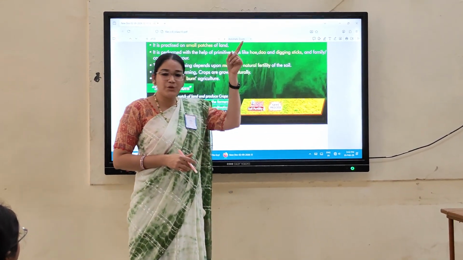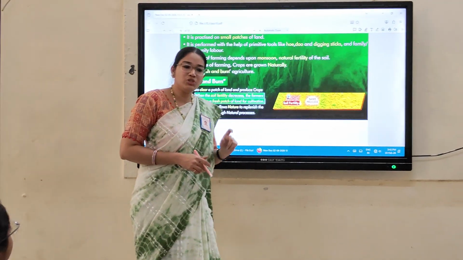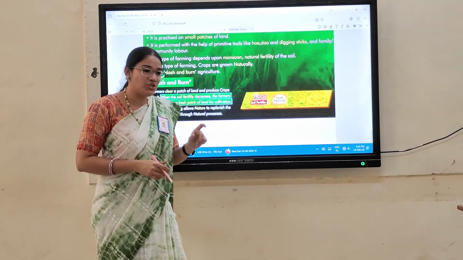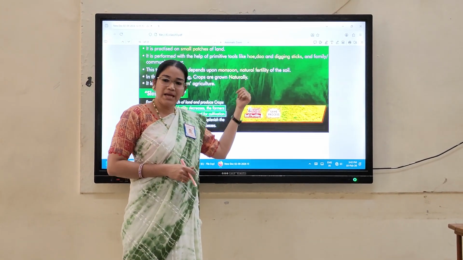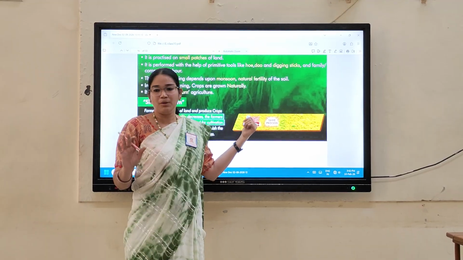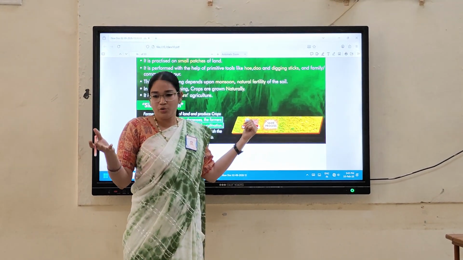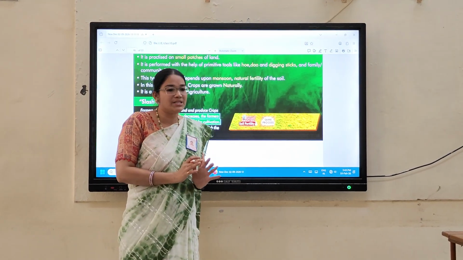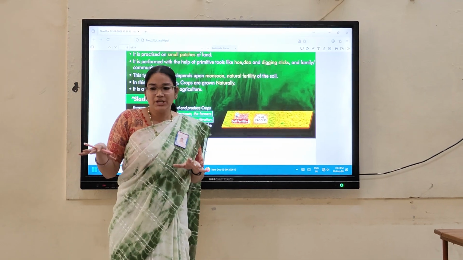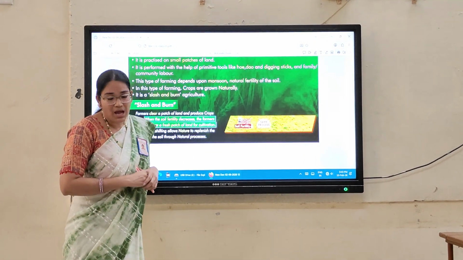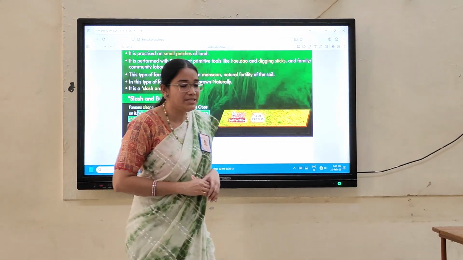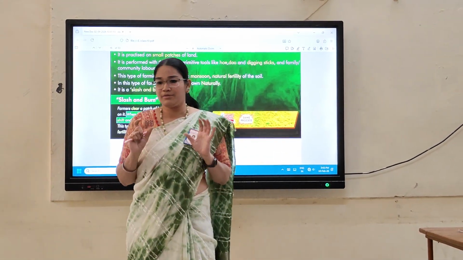So simple tools are used in primitive, and huge machinery, fertilizers, everything is used in the intensive type. But the amount of land is small only. A small patch of land will give more and more production, not only for farmer survival, even for population requirement also. That is the second type. And third, very important, is commercial farming.